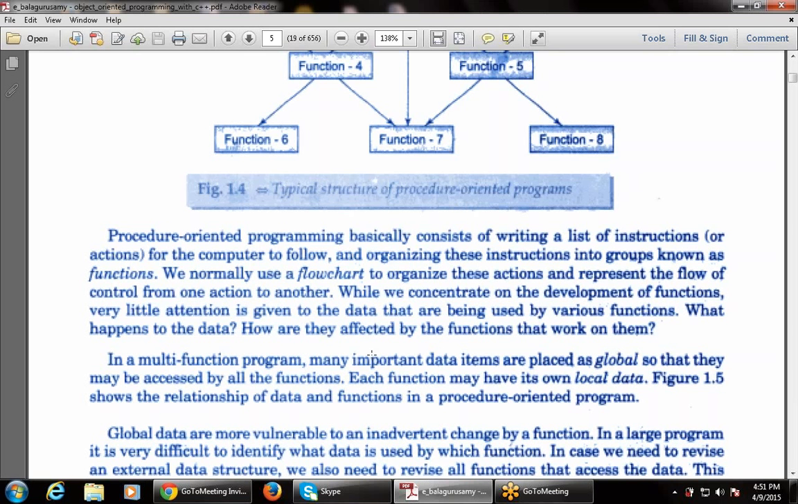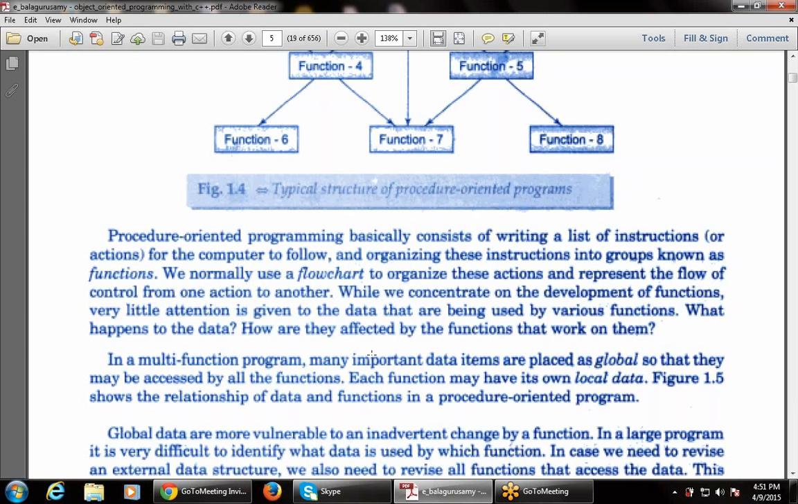Organizing these instructions means gathering or collecting a few instructions and combining them into one function, one module. In the same way, different functions are generated, with different instructions combined into various functions. We normally use a flowchart to organize these actions and represent the flow of control from one action to another action.